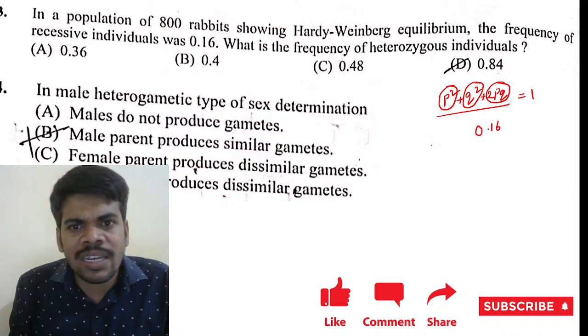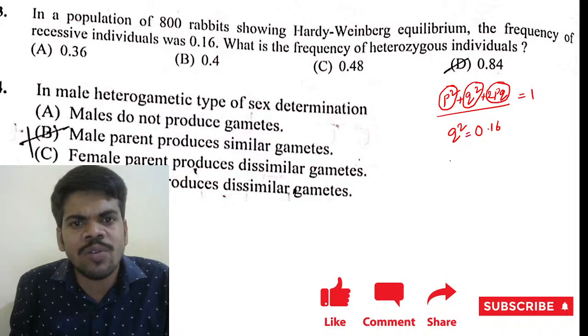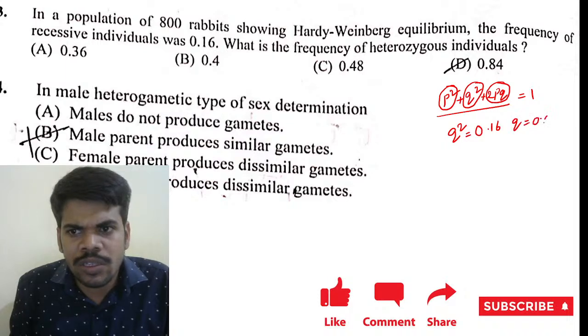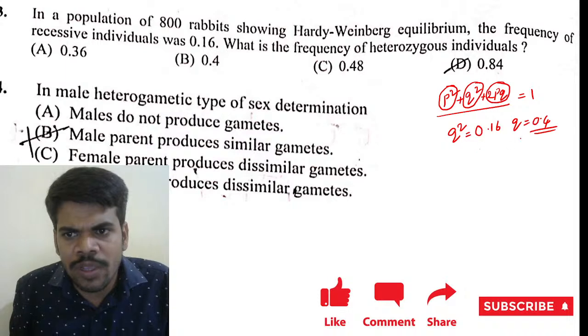They have given 0.16 as the recessive individuals. That means q square is equal to 0.16, so q is equal to 0.4, and p is equal to 0.6.